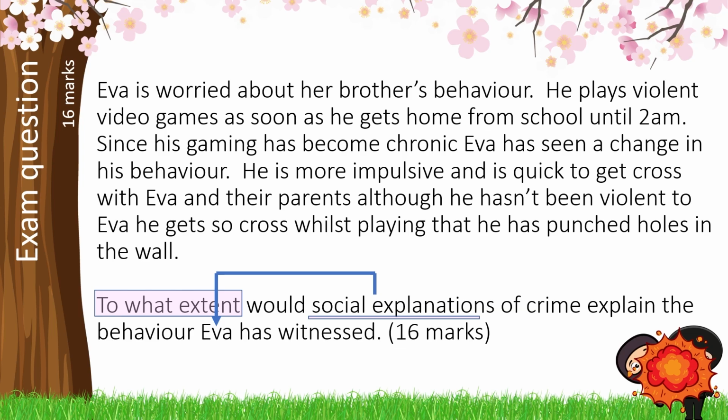Within our to what extent questions, our final set of marks are coming from our evaluation. So this stays at 6 marks for AO1, our explanation, that's still the same level of detail. We get 4 marks for our application and then a further 6 marks for our evaluation. We want to make sure that you're balanced in terms of these different assessment objectives, and a really good way to do that is to physically practice this with different colours.